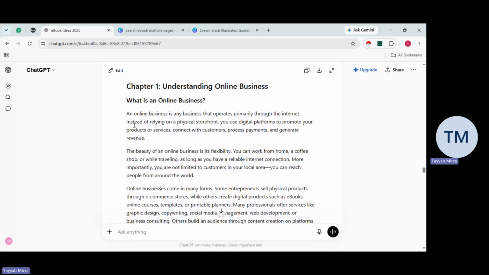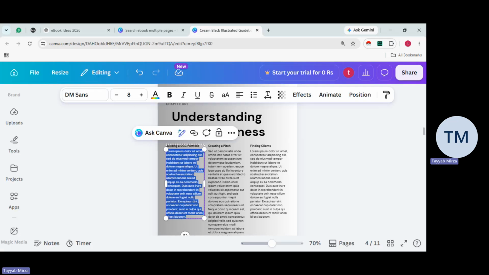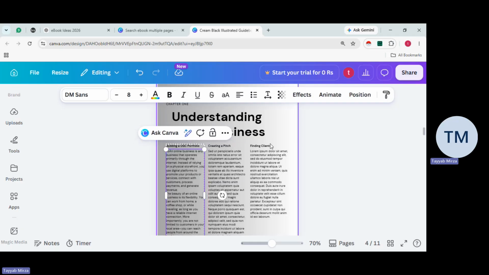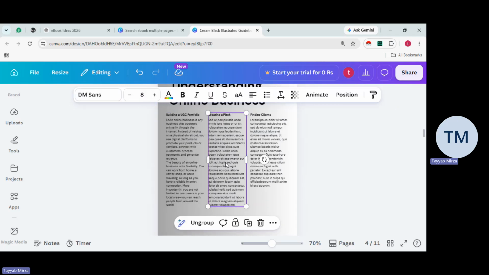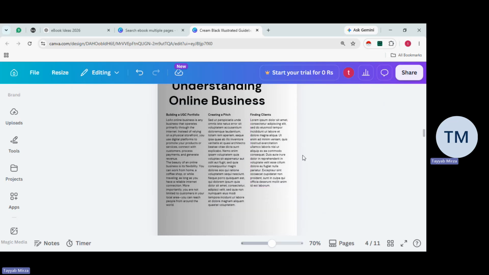Now to paste the whole content, I'm going to copy all the information over here and paste it just like this. If I want to paste more information here and here, we can easily do that.